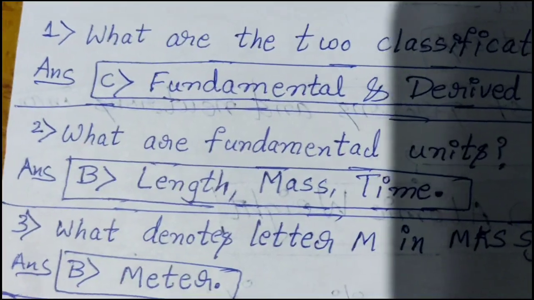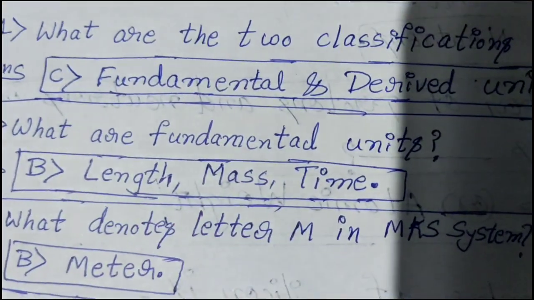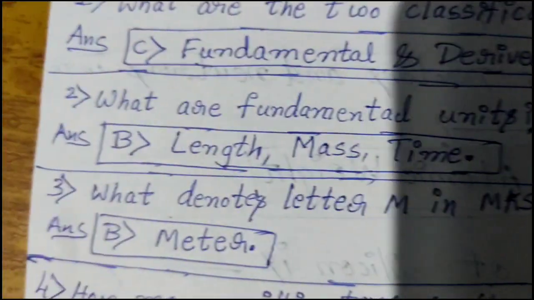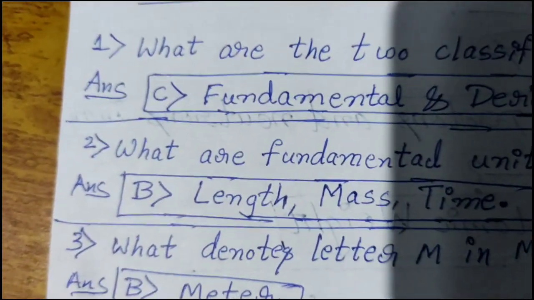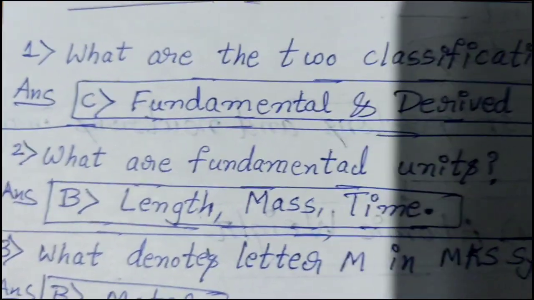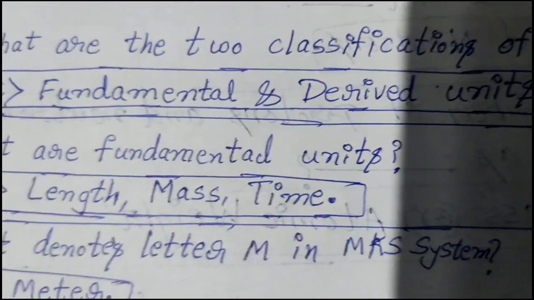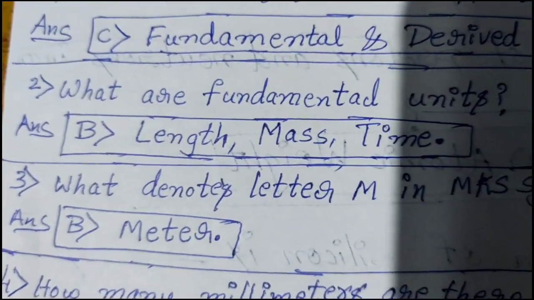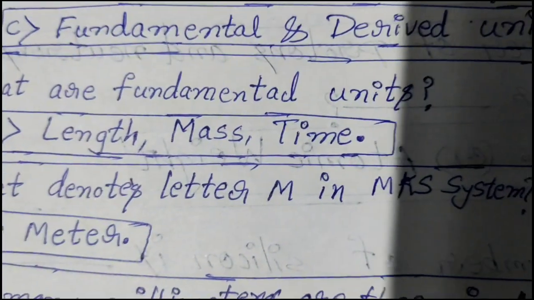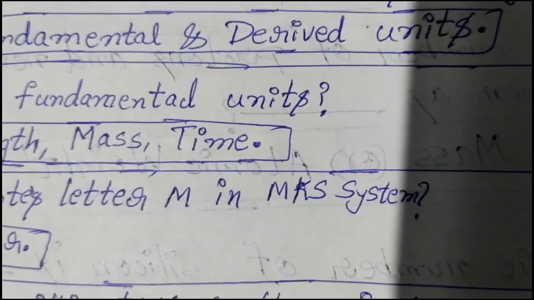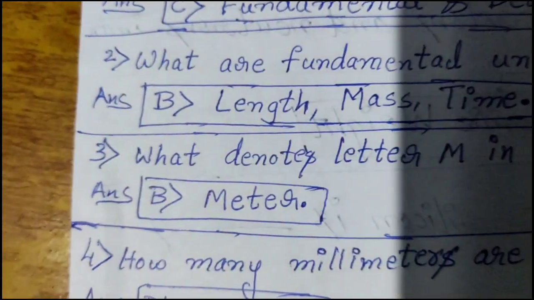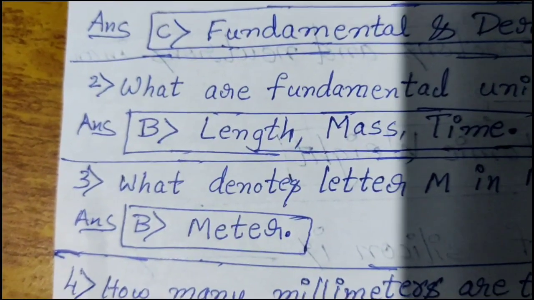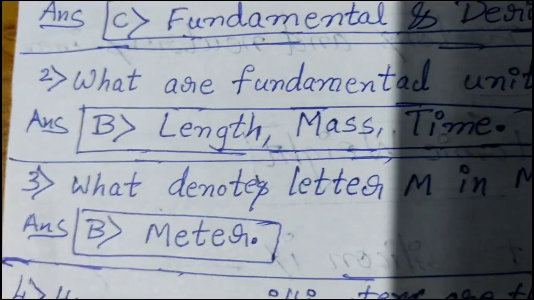The 27th question is what are the fundamental units? The answer of 27th question is B, length, mass, time. The question of 28th is what denotes letter M in MKS system? The answer is B, meter.